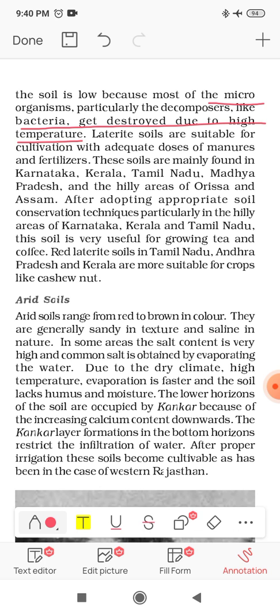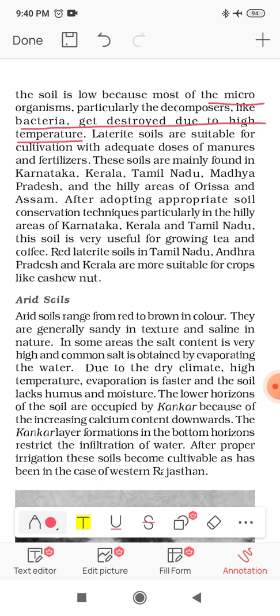Due to the high temperature of this area, the good bacteria, the decomposers, are destroyed. That's why the humus content of this soil is very low, because it is not possible to have good humus.